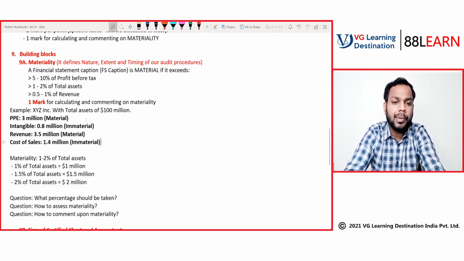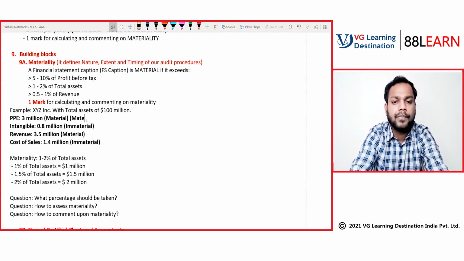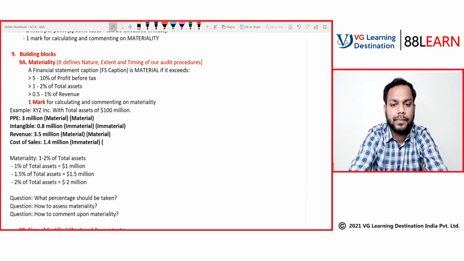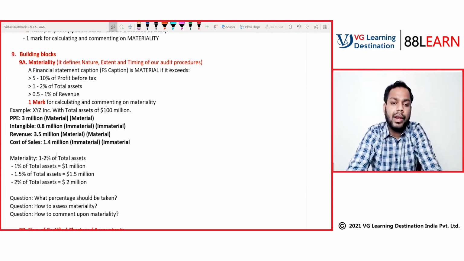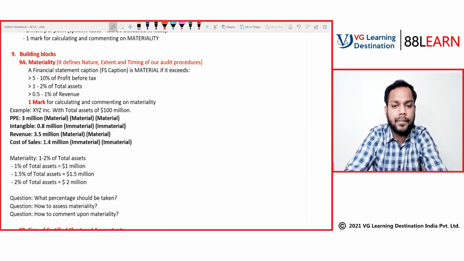Now let's go by the 1.5% approach. If I go by 1.5, this is material, this is immaterial, this is material, this is again 1.5, right? This is immaterial. How are we assessing? If any FS caption exceeds 1.5, that is material, otherwise it is immaterial, right? Now let's go by the $1 million approach. This is material, this is immaterial, this is again material.